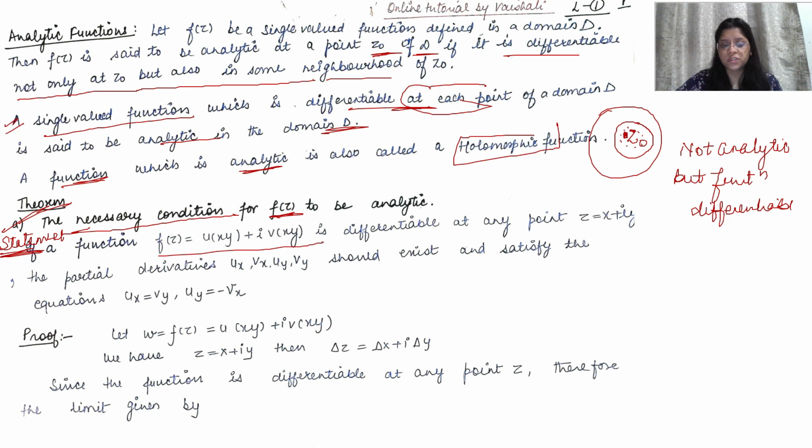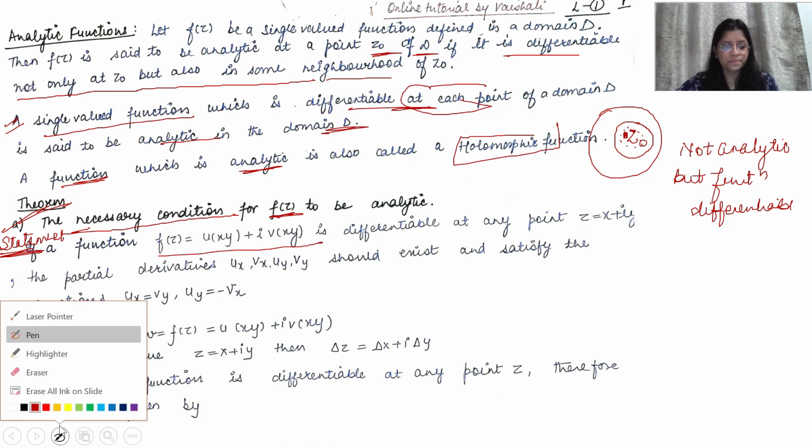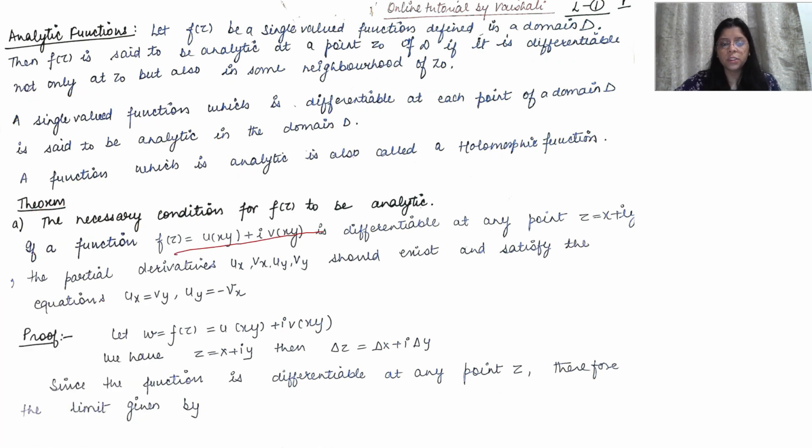If a function f(z), which is equal to u plus iv, is differentiable at any point z, the partial derivatives of u and v with respect to x and y should exist and satisfy this condition: ux is equal to vy. This is very important, I am putting the star. ux is equal to vy and uy is equal to minus vx.